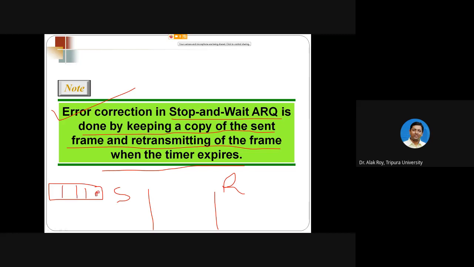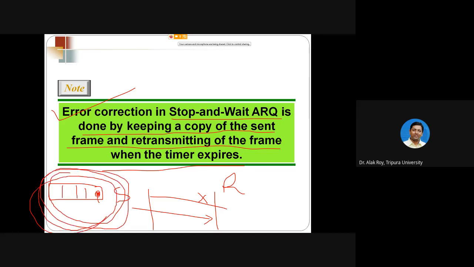If for some reason the frame gets corrupted, then it will be sent again the next time. It keeps a copy of the sent frame, and whenever required it retransmits, and that happens only when the timer expires. If the timer expires then retransmit. Let's see.